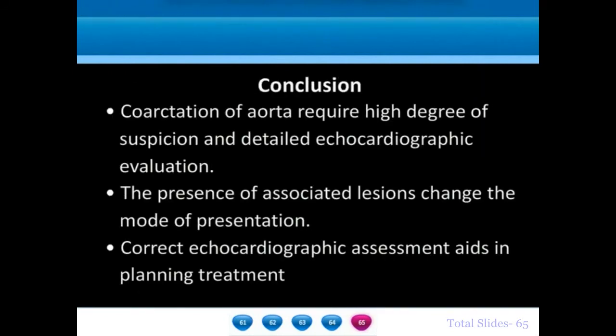Coarctation of aorta needs a very high degree of suspicion and a detailed echocardiographic evaluation. The presence of associated lesions may change the mode of presentation. If there is a large ductus arteriosus, or if there is a left ventricular systolic dysfunction, or if there are extensive collaterals between the ascending and descending thoracic aorta, it may substantially reduce the peak and mean gradients across the coarctation. Correct echocardiographic assessment and classification of the coarctation into type 1, type 2, type 3 will aid in planning the treatment of coarctation.